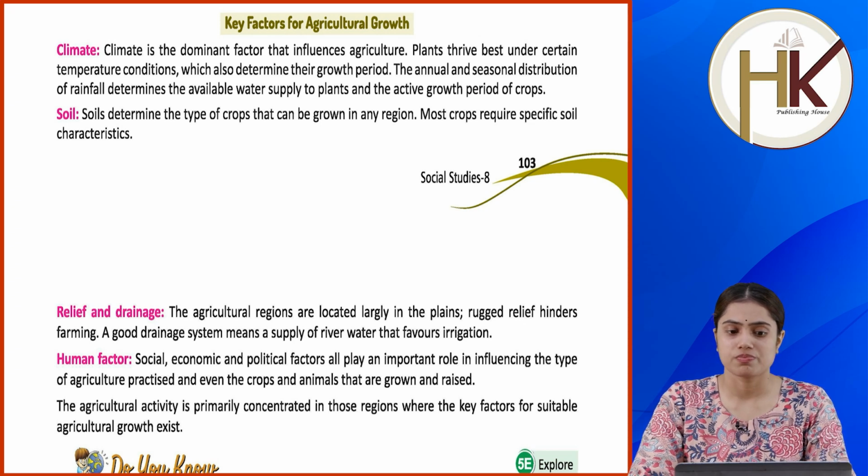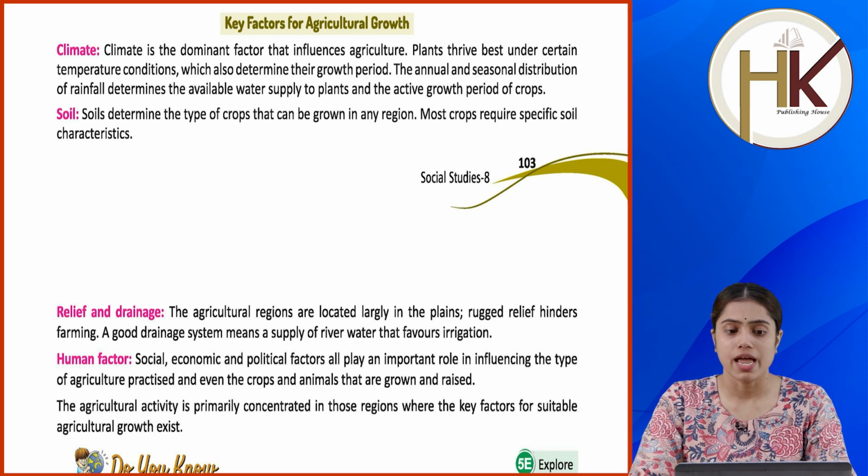Relief and drainage. The agricultural regions are located largely in the plains. Rugged relief hinders farming. A good drainage system means a supply of river water that favors irrigation. Human factor. Social, economic and political factors all play an important role in influencing the type of agriculture practiced and even the crops and animals that are grown and raised.